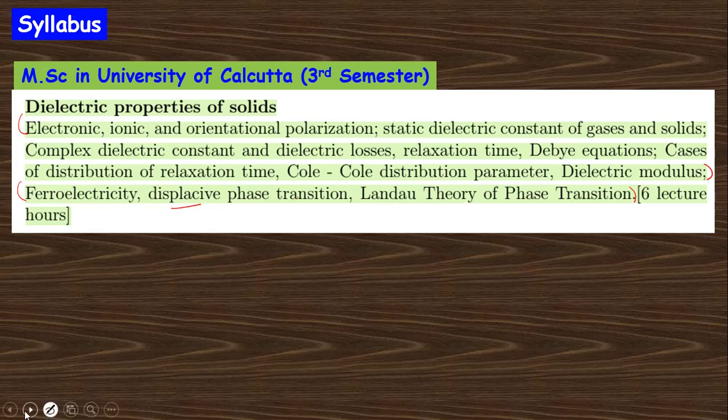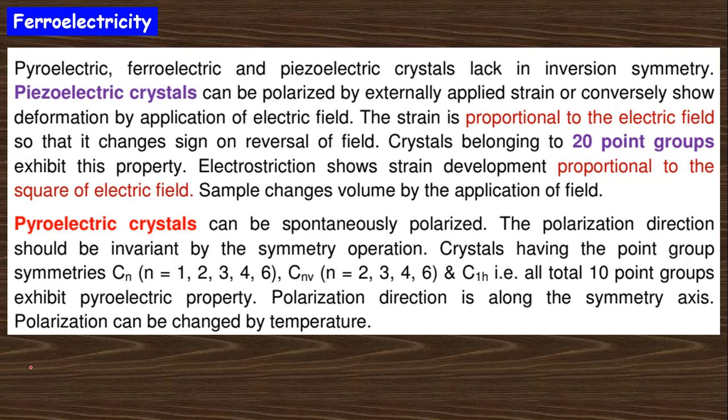Okay, so let's start. Ferroelectricity: you know, in a ferromagnetic material there are inbuilt magnetic dipoles, right? In a similar way, the dielectric material in which there are inbuilt dipoles is mainly a ferroelectric material, and the property is ferroelectricity.